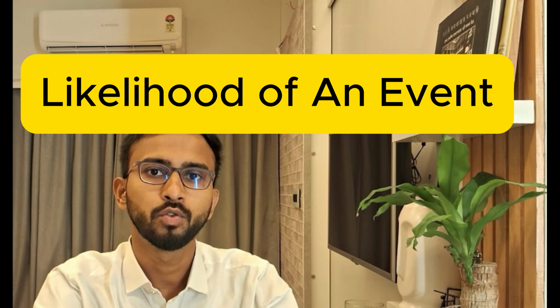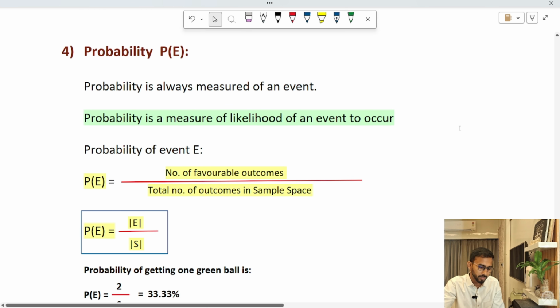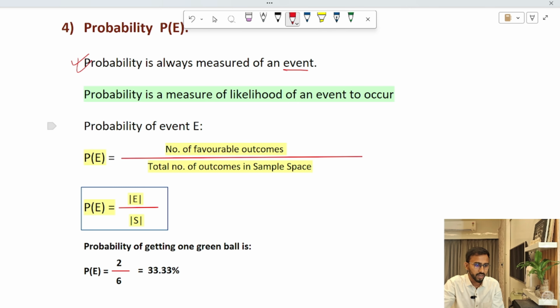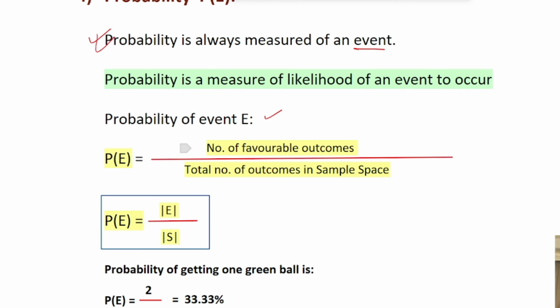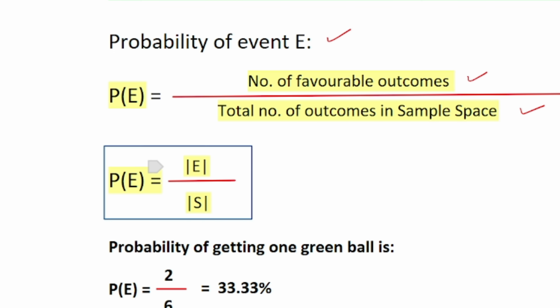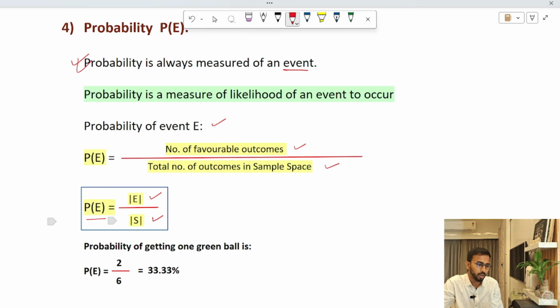Now we will see the definition of probability. Probability is the measure of likelihood of an event to occur. The important point is that probability is always measured for an event. So the probability of an event E is the number of favorable outcomes divided by the total number of outcomes present in the sample space, that is mod of E divided by mod of S. This is the formula of probability.